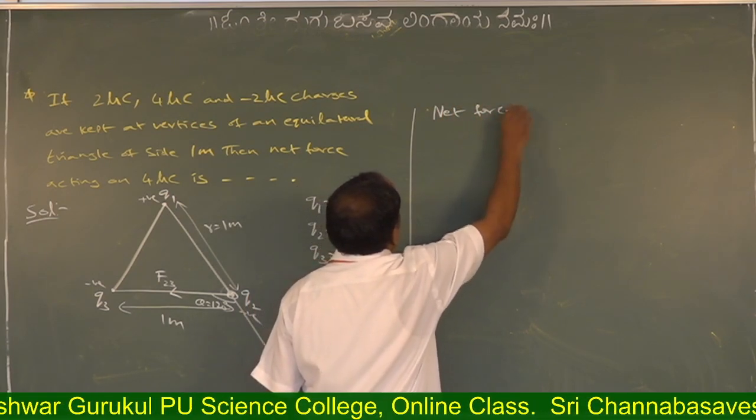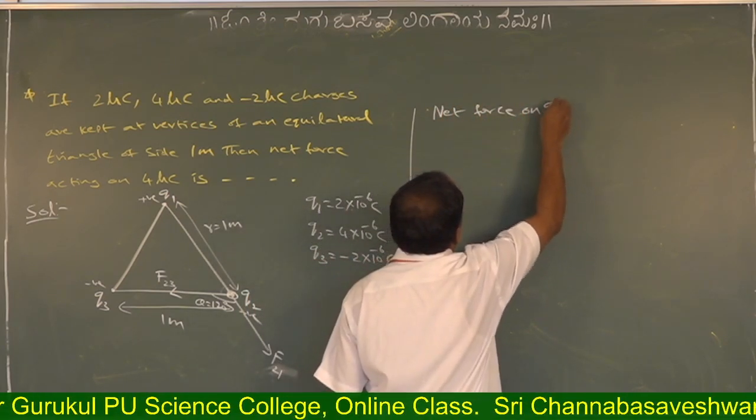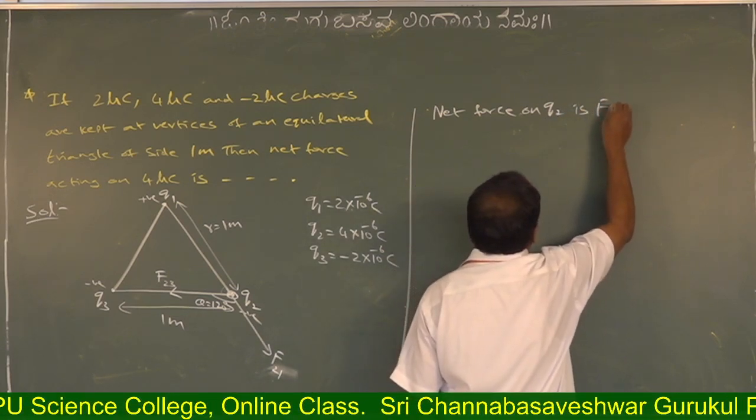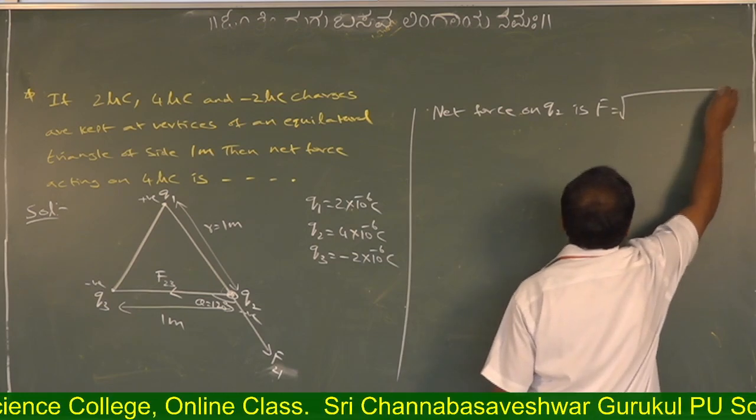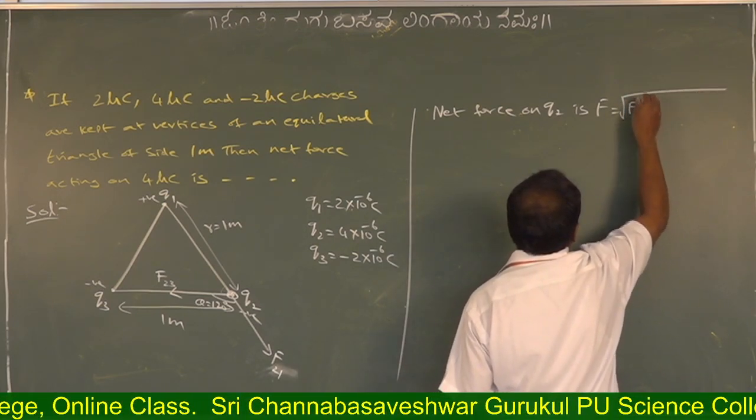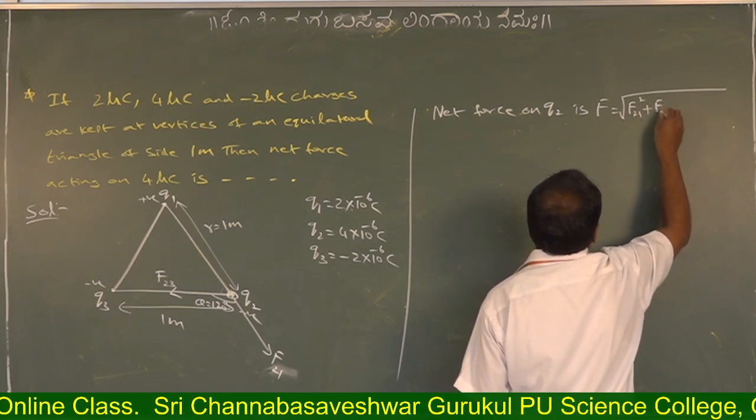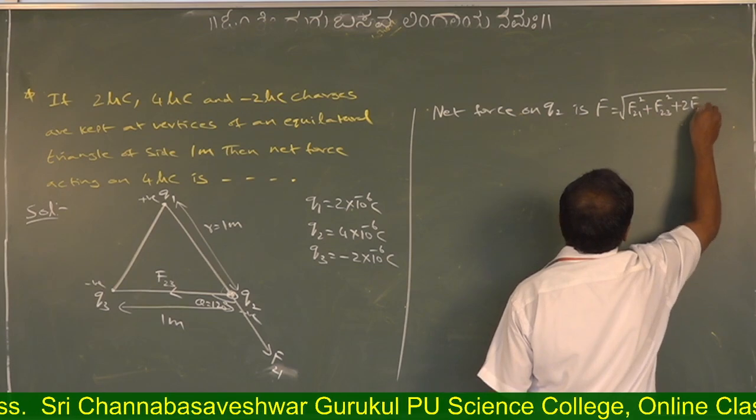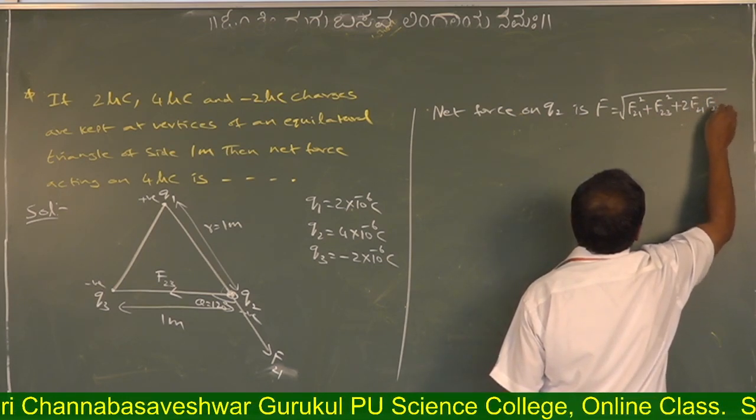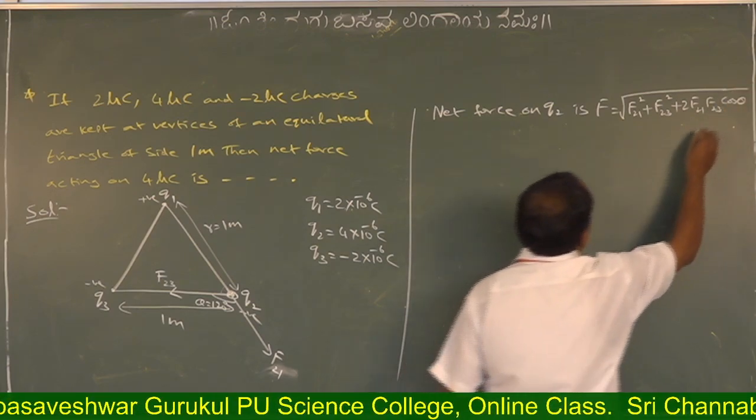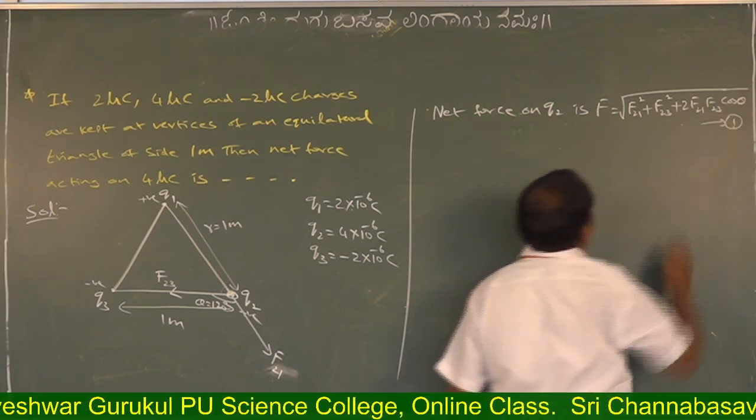on Q2. What is that one? F is equal to root over F21 square plus F23 square plus 2 F21 F23 cos theta. So this is considered as equation 1.